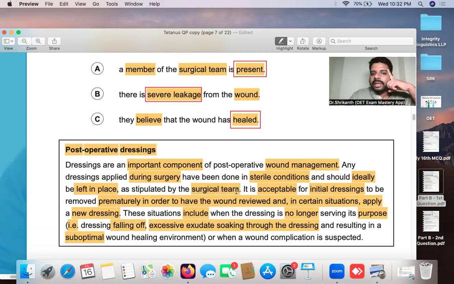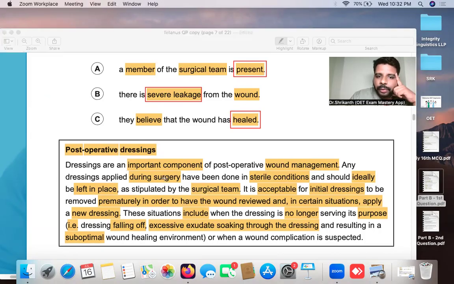When the word surgical team is coming, you have read this word before. Where have you read it? You have read that particular thing in answer option A. So now you can come to answer option A. What is answer option A telling? That the nurse can remove the dressing if the surgical team is present. Now let's keep reading. You just glance through the answer option. Let's come to the next sentence.